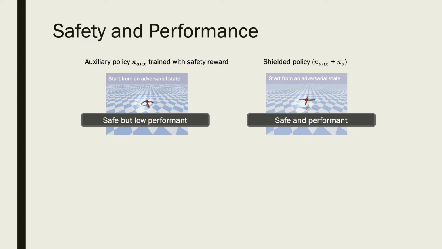For example, when we start the ant robot from an adversary state, although the robot does not flip, it also does not move and thus has low performance.